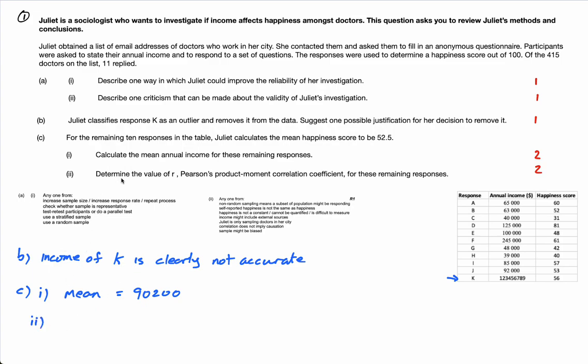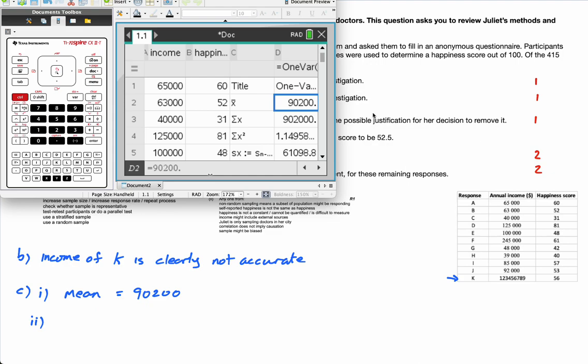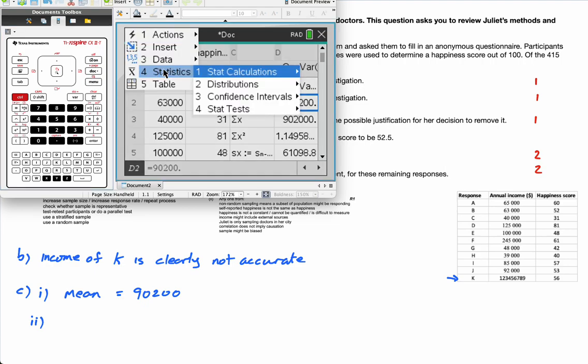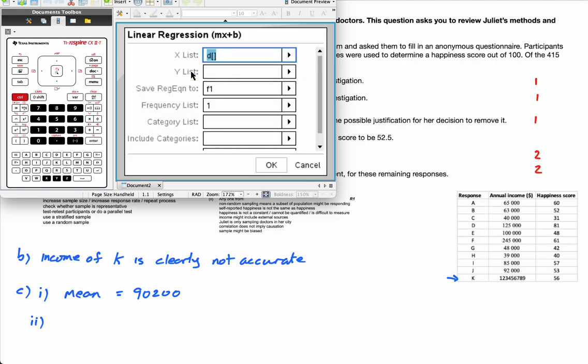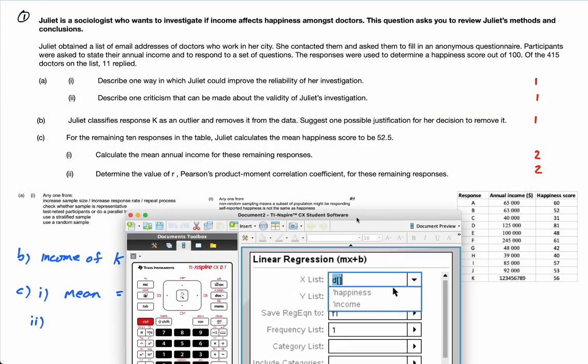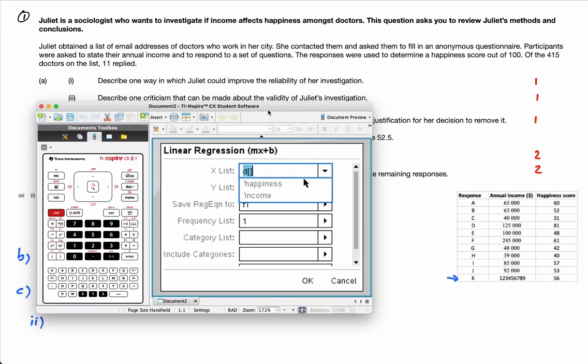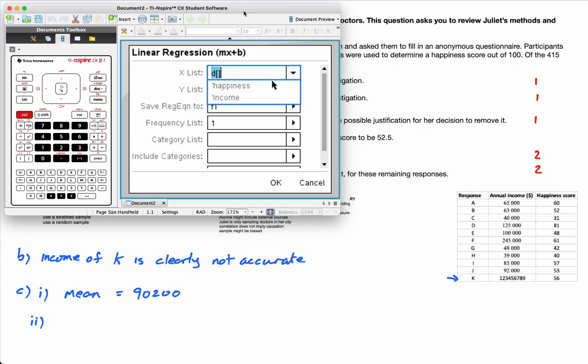Part 2. It says determine the value of r, Pearson's product moment correlation coefficient, for these remaining responses. Again, a nice easy question, because if you know how to do it, guys, which you should, we go menu, statistics, linear regression. Okay, the X list, guys, maybe this is the one place people could make mistakes. It is because she wants to investigate if income affects happiness. The X is the independent variable, so the X has to be the income and the Y is the happiness. If you did it the other way around, you get a very different equation, and it would be wrong.